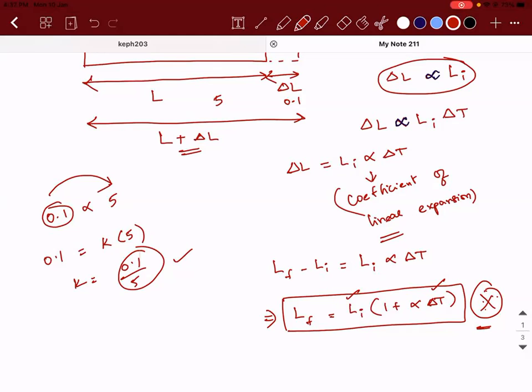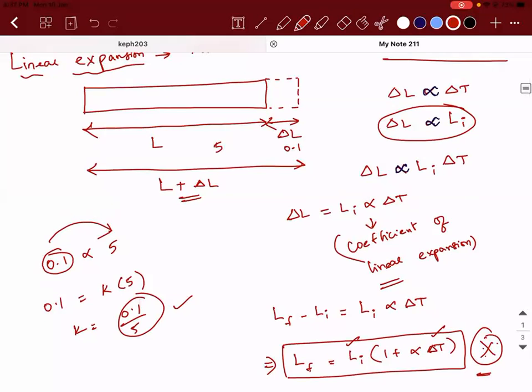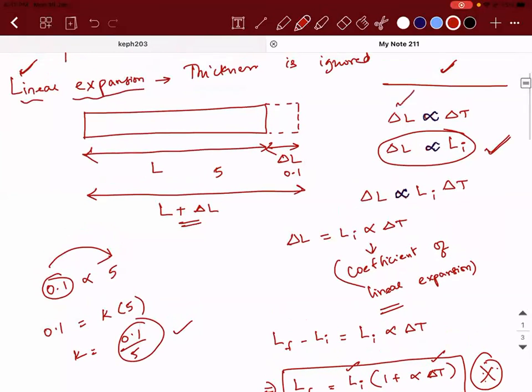Can you also explain the first one? Like, the change in length will be proportional to change in temperature. Yes, change in length is directly proportional to change in temperature, right? If the temperature is increasing, the value of delta L will be positive. If the temperature is decreasing, change in length will be negative, meaning the object will get compressed. That is the logic.